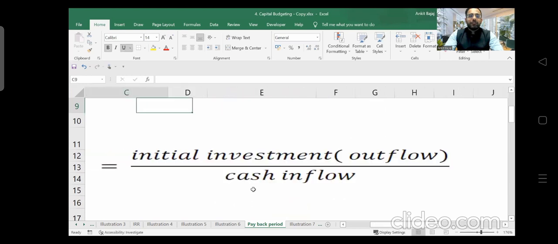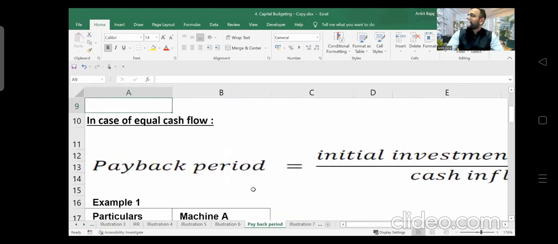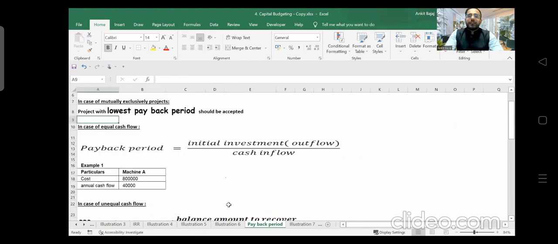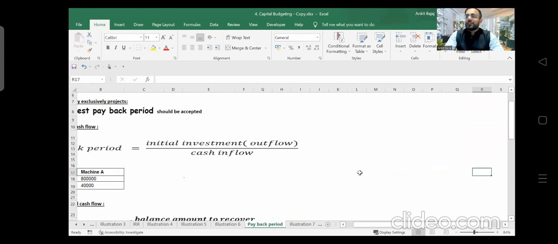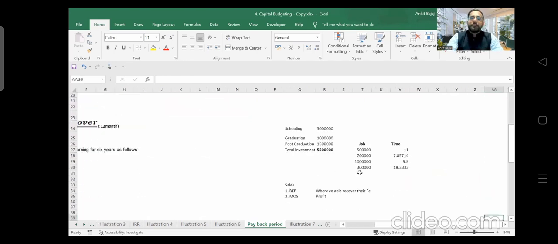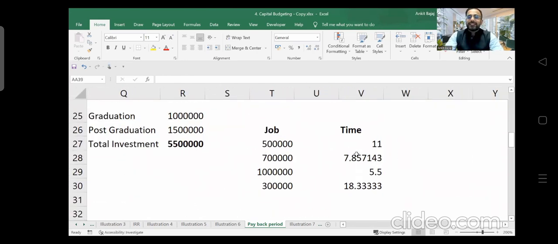Now if you see here, we will be doing some questions. Listen to me carefully, don't talk. What is the formula given for payback period? The formula is initial investment divided by cash inflows, right? What amount you are investing and what return you are generating, on that basis you can calculate your payback period. We have taken the same formula to calculate payback period.